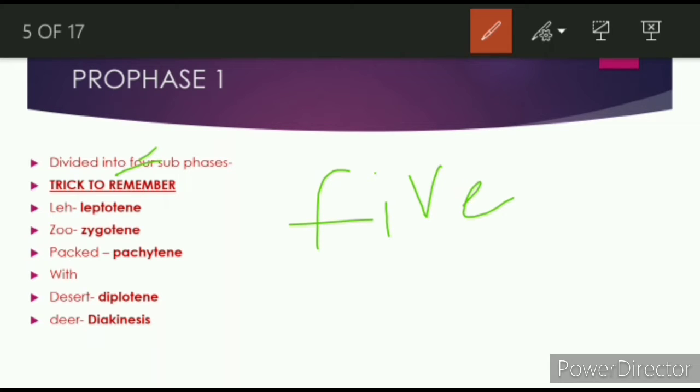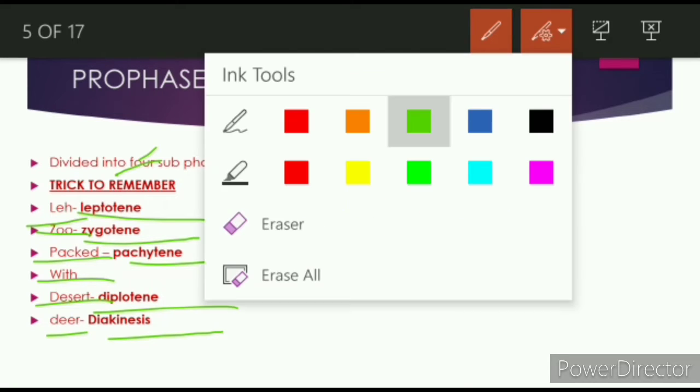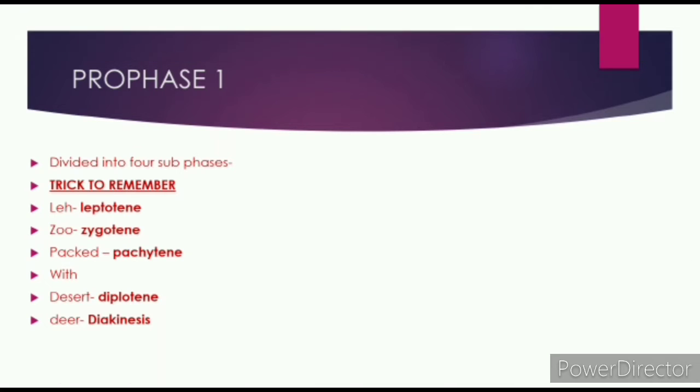So here I have given a trick to remember: Lay, Jew, packed with desert deer, that is leptotene, zygotene, pachytene, diplotene and diakinesis. These are the 5 subphases of prophase 1. Now let us study the steps one by one. So please remember this trick, it will help you to remember the subphases of prophase.